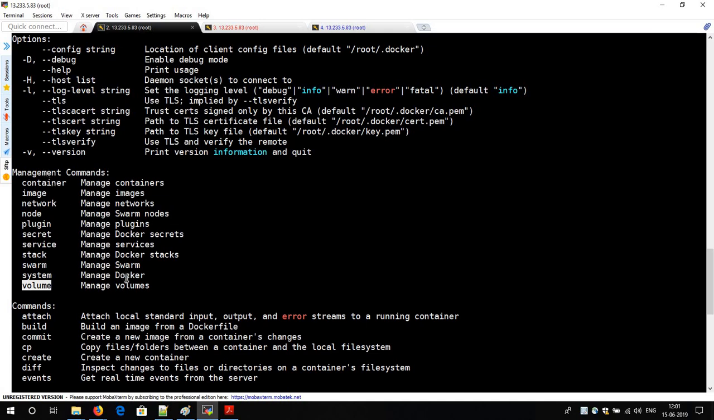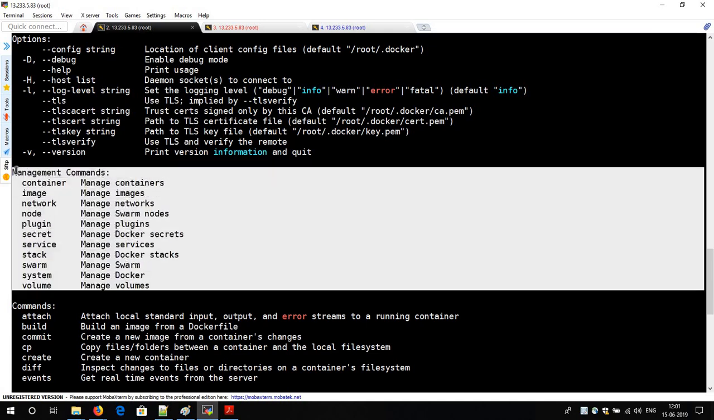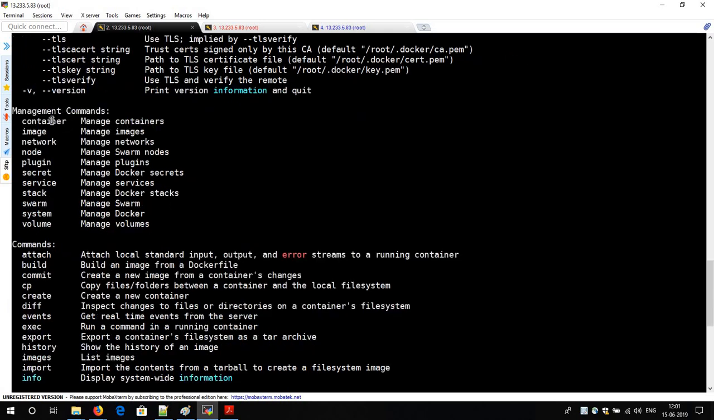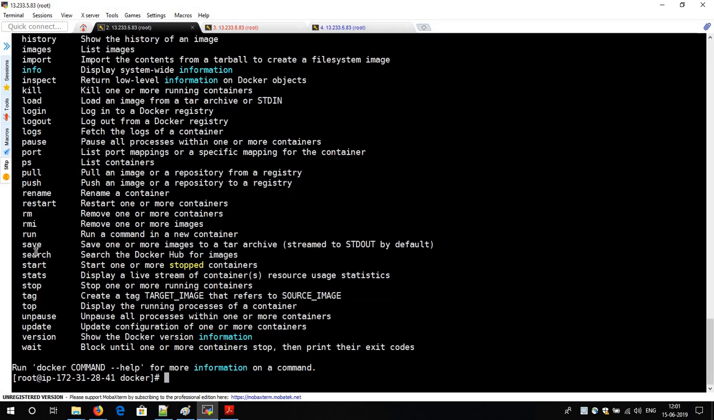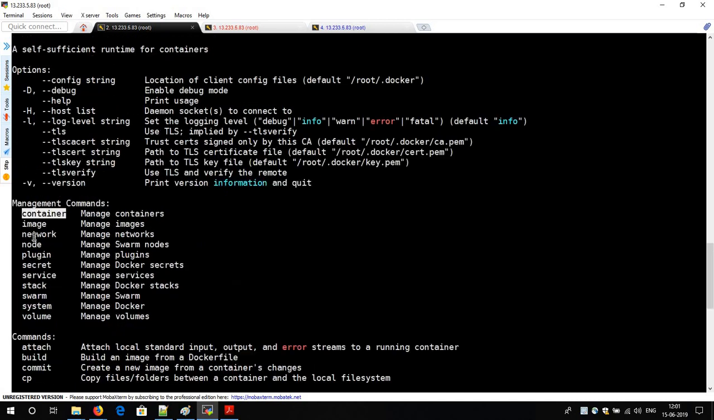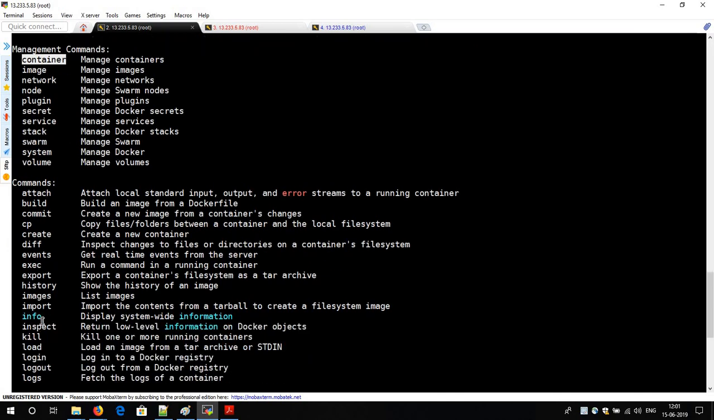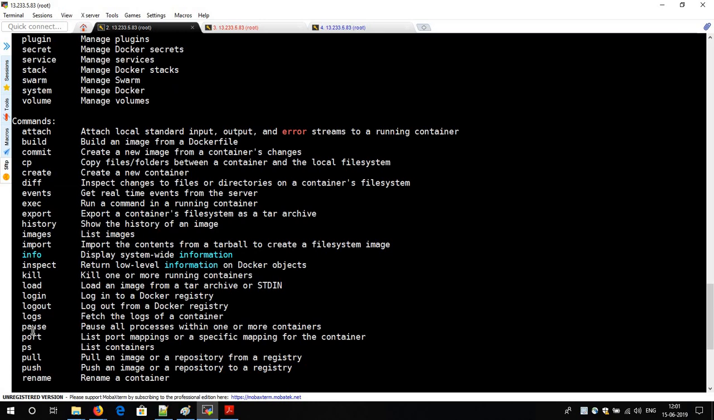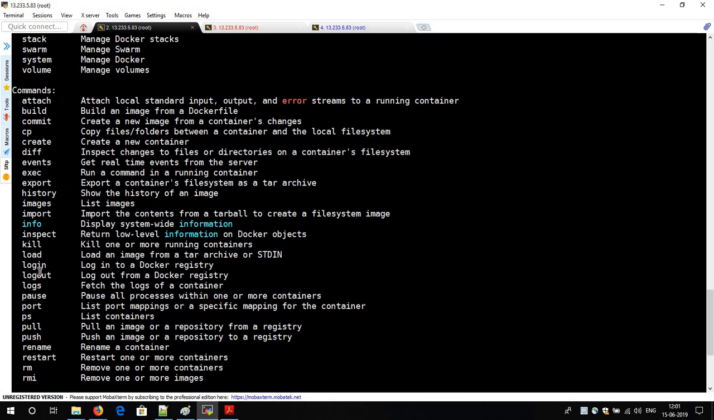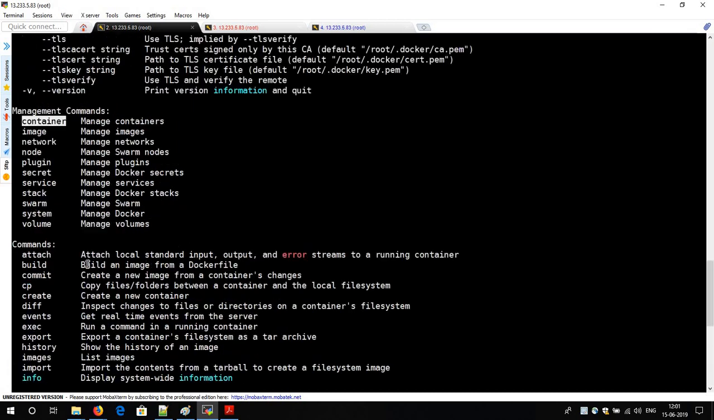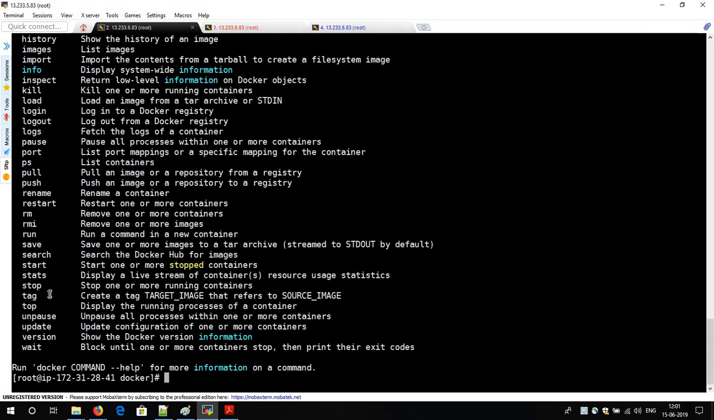What I mean to say is that these are all management related commands, and along with this command you can use all these things. Like I can use docker container cp, docker container commit, docker container exec, docker container kill, docker container logout, docker container pause, docker container pull. Whatever command is given over here, I can utilize it with this command. I will show you everything in a separate video, so for this video I think this is enough.